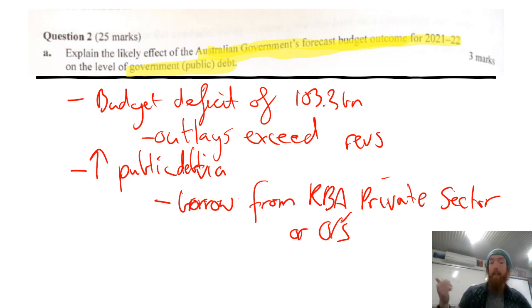So doing those things, talking about the expansionary budget deficit, the figure is going to make your answer look amazing. You don't need to have it exact. If you're close to the number, they're probably going to give you the mark. Saying that a deficit is where outlays exceed revenues emphasizes the budget outcome. And then talking about the level of public debt increasing and why that would happen, so where they're potentially borrowing from. Being really specific about that, what that public debt is, will get you those 3 marks. So essentially 1 mark for talking about the forecast budget outcome, and then 2 marks for the specific effect on public debt would be my feelings about that question.